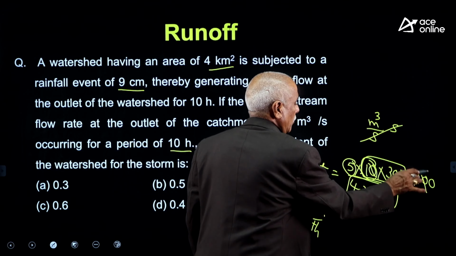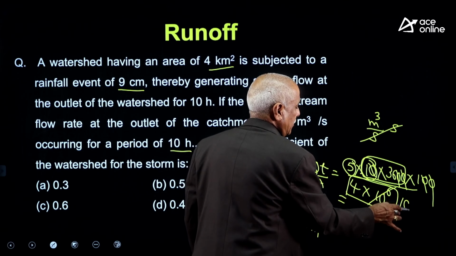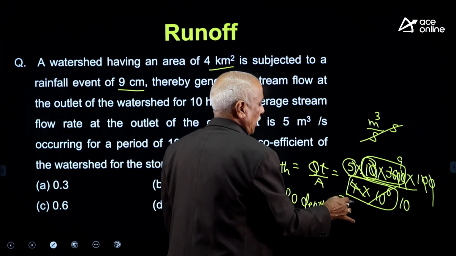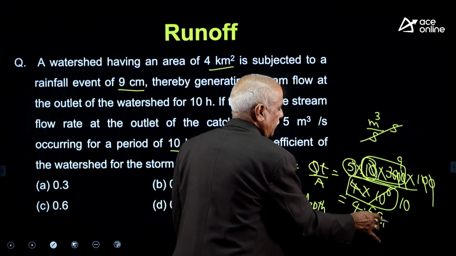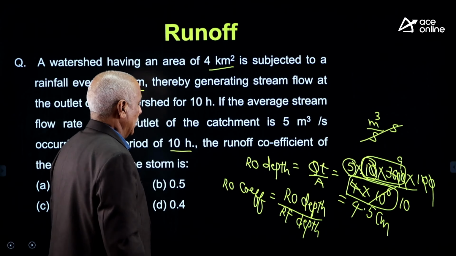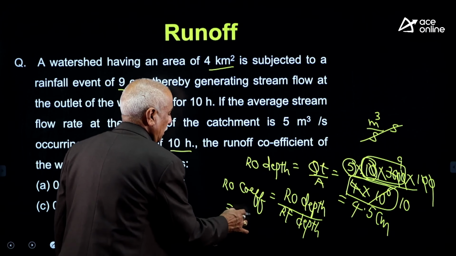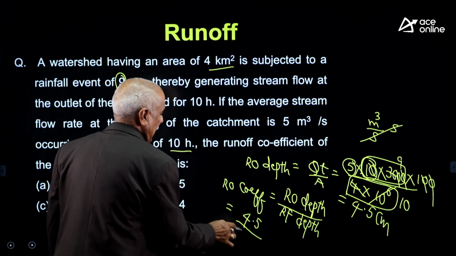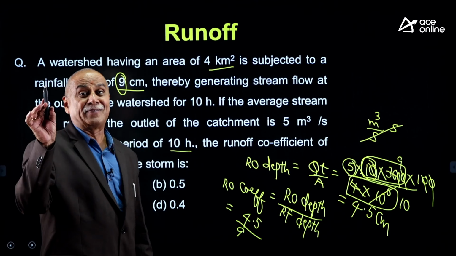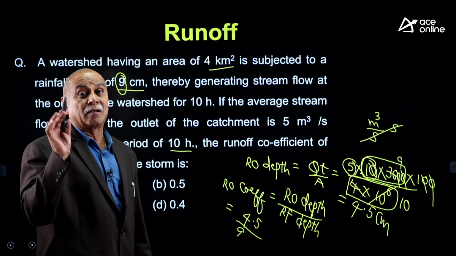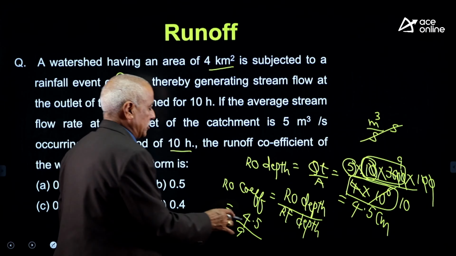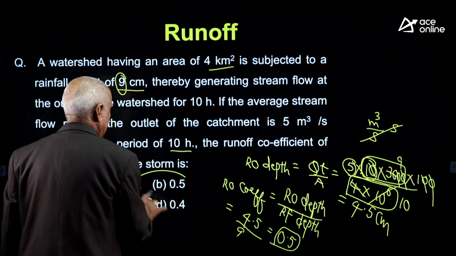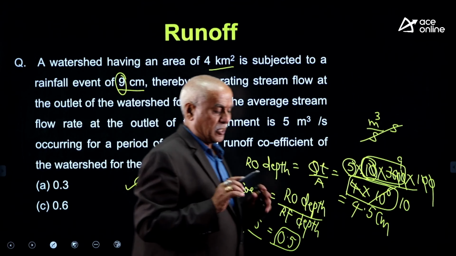10 power 6, here 10 will remain. 4 will go into 36 nine times. 9 into 5, 45 by 10. You will get 4.5 centimeter. So, what is the runoff coefficient? Runoff depth is 4.5 centimeter. Rainfall depth is 9 centimeter. Runoff depth by rainfall depth will give runoff coefficient. As you know the definition, it is exactly 0.5 friends. You can see B is the right option.